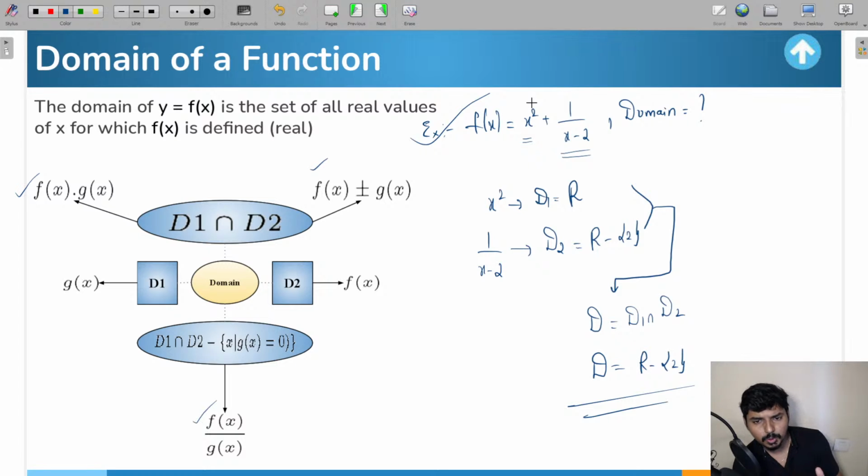So, understood, guys, everyone? How to find out the domain of the function. Is anyone having any doubt in this particular case? Got it? I hope these things are clear for everyone. Whenever you have more than one term with an algebraic operation in between them, positive, negative, or multiplication, division, then find the domain of the individual terms and then take the intersection between them. That will give you the final domain of the function.